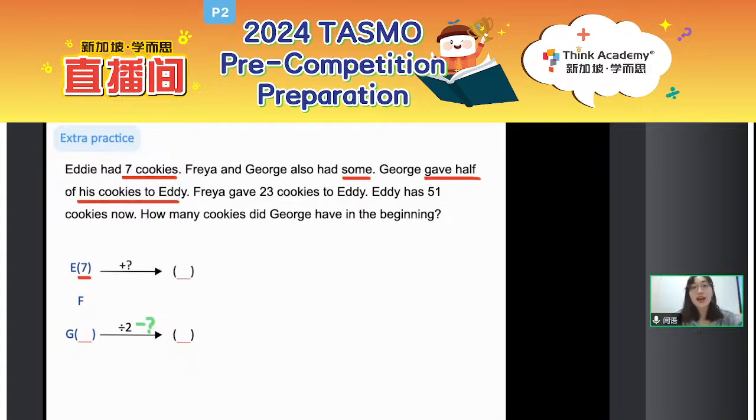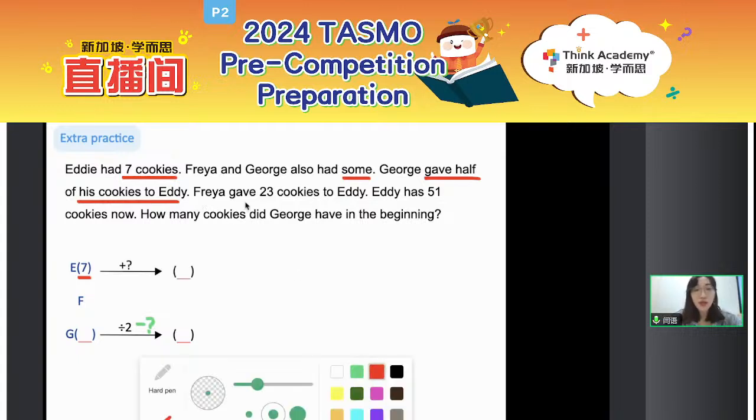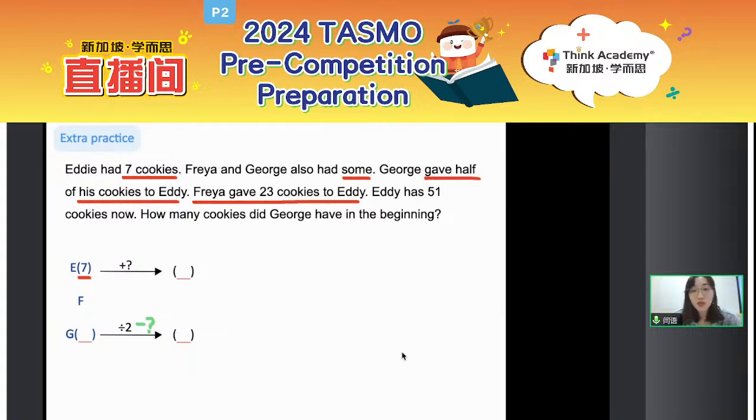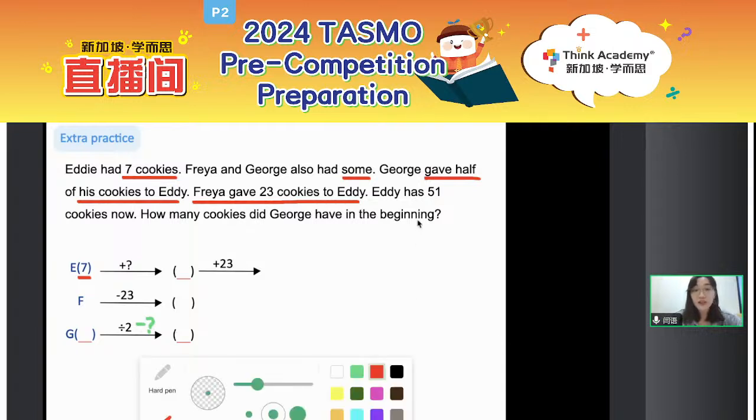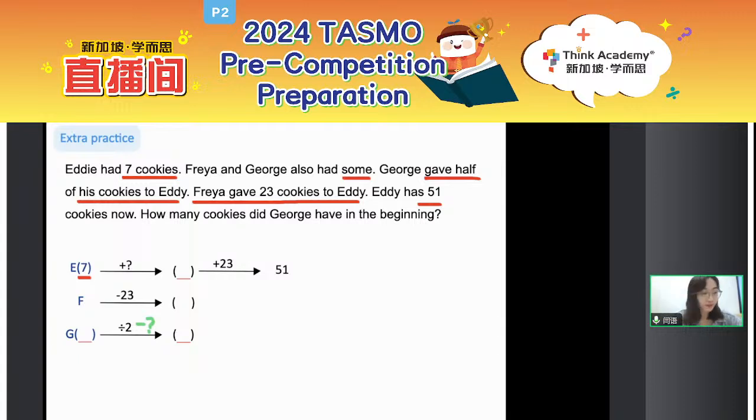That is Eddie. And after this, again, we know that Freya gave 23 cookies to Eddie. So here, Freya minus 23, while Eddie plus 23. And in the end, Eddie has 51 cookies now. So we just write it down, 51. Okay, so following this, what should we do? Again, just think backwards. So you can see 51 minus 23. What is it? 51 minus 23, you will get 28.